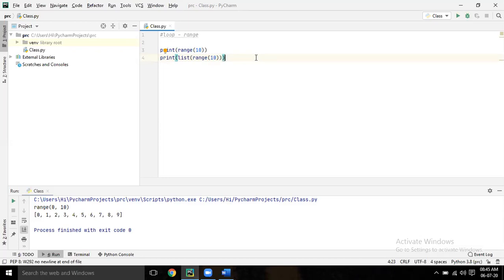Suppose I want to start from 1. How to do? Write the same thing, print list range 10. Instead of 10, write 1 comma 10. That's it.